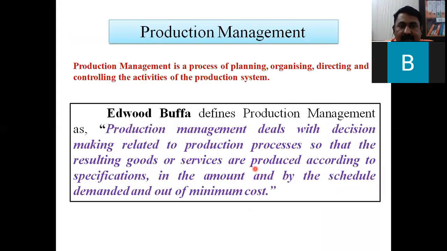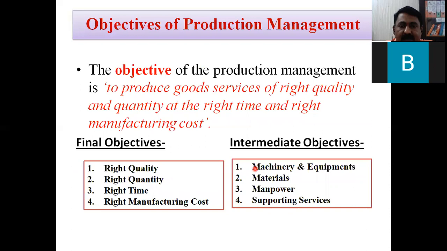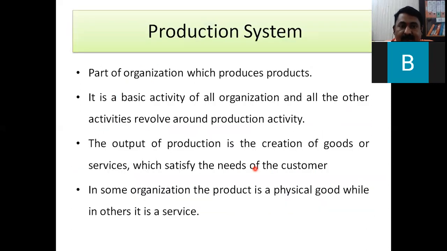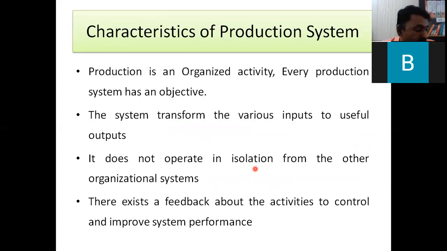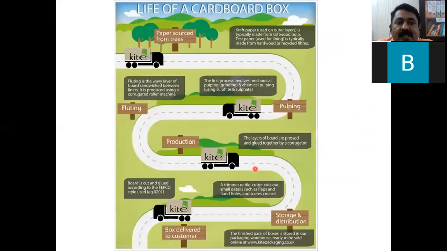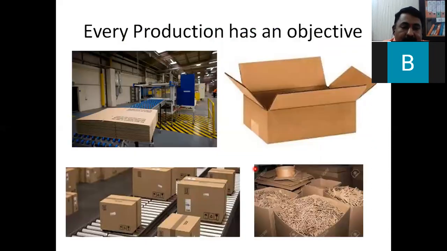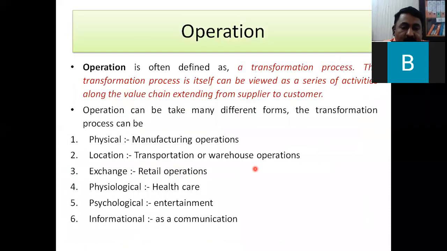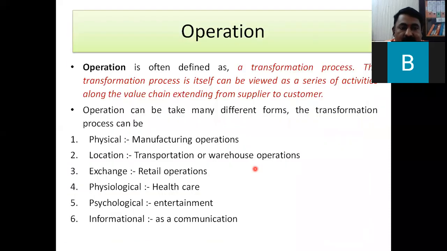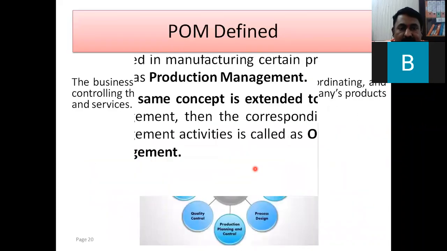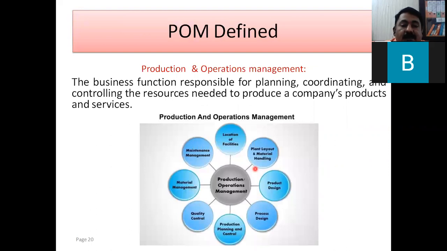Then we gave the concept of production, then the objective of production management. Then there is history. We have discussed what a production system is, and then the different characteristics of a production system. By taking the example of box manufacturing, starting from the wood up to the complete box dispatch, we discussed how a production system works. Then we discussed what an operation is and what operation management is. Then the definition of POM, production and operation management.